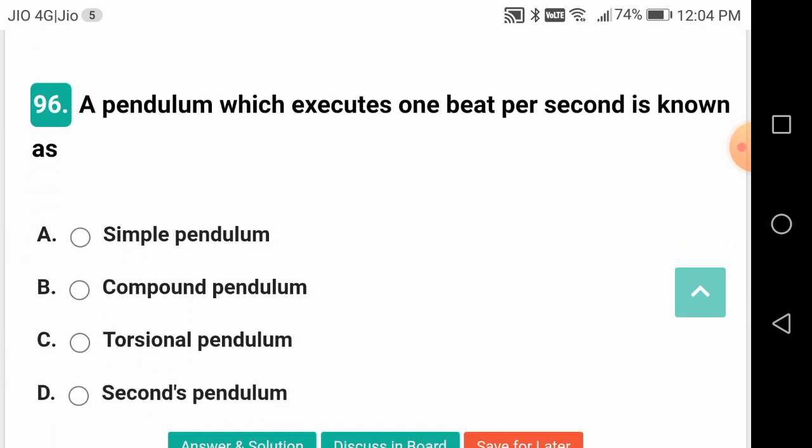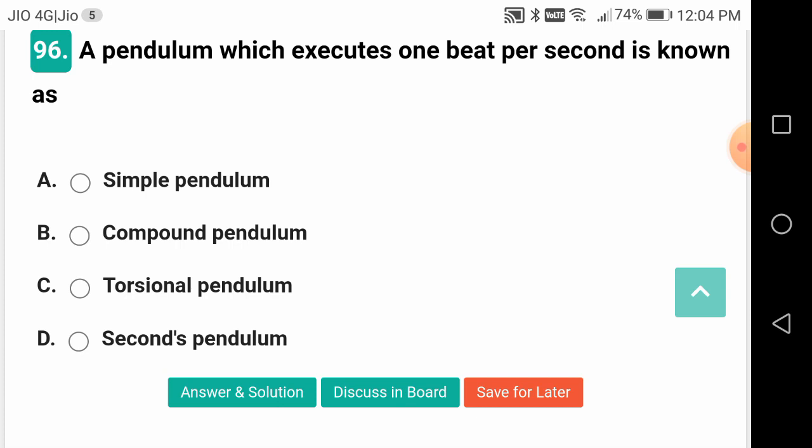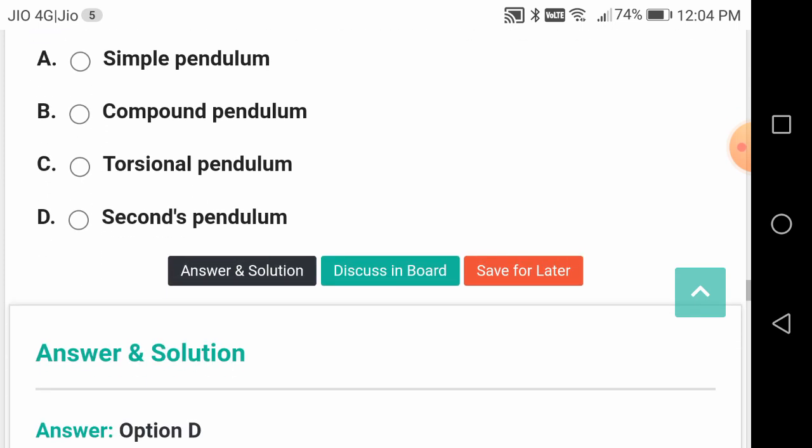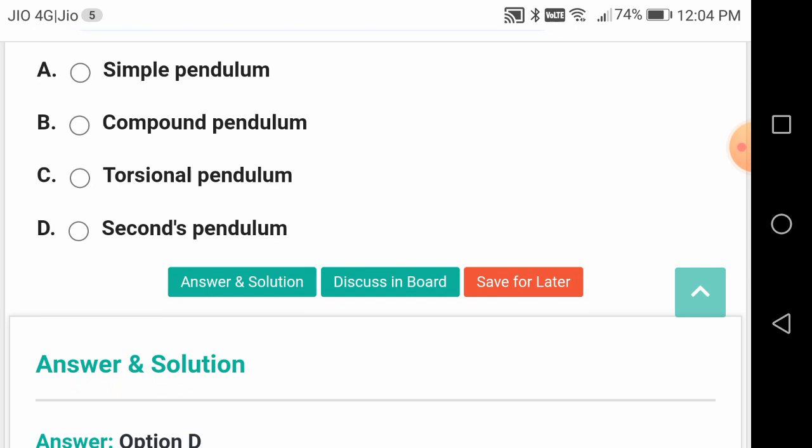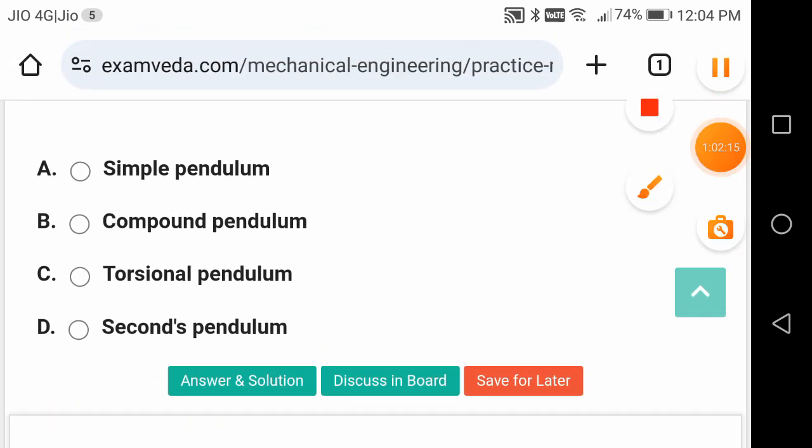A pendulum which executes 1 beat per second is known as. This is a good question, friends. Seconds pendulum. It is seconds pendulum, neither the compound, nor simple, nor torsional pendulum.